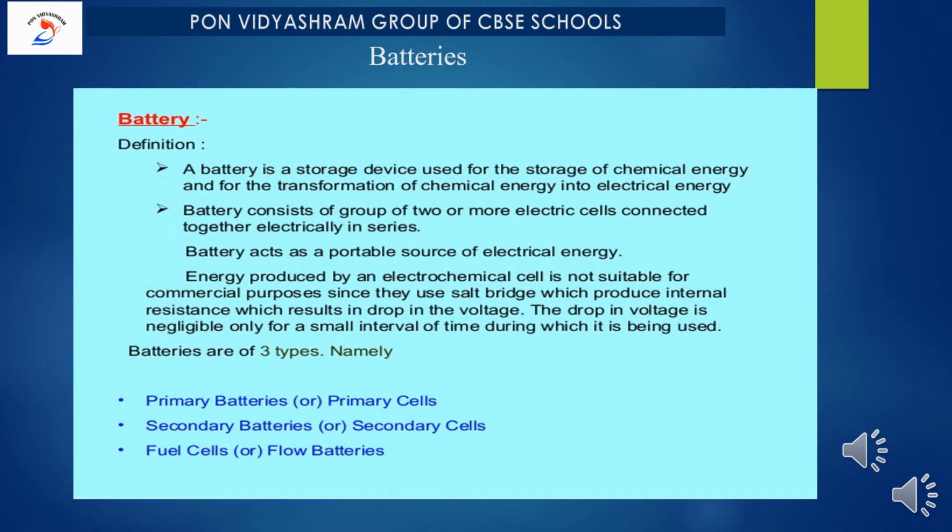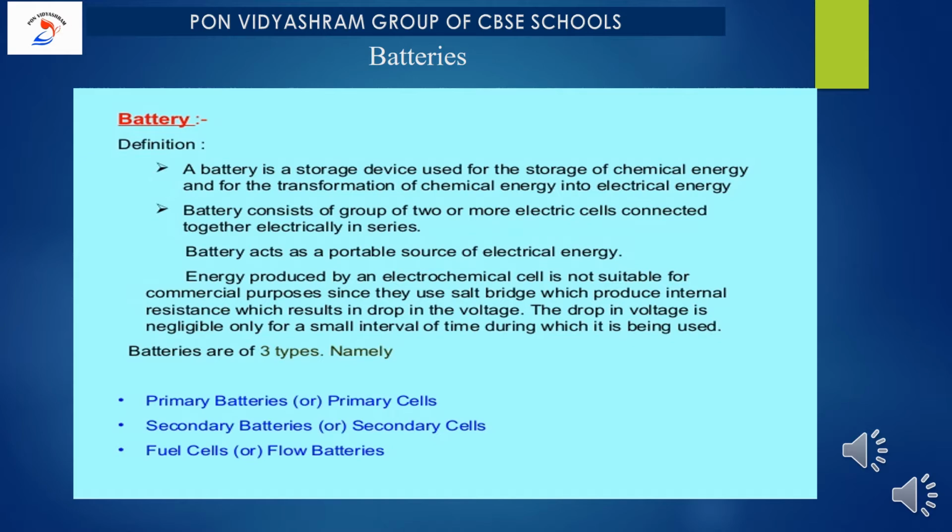Okay, so a battery consists of a group of two or more electric cells connected together electrically in series. You know how to connect them in series. Already we have discussed this particular point in cells in series. Okay, so a battery acts as a portable source of electrical energy.